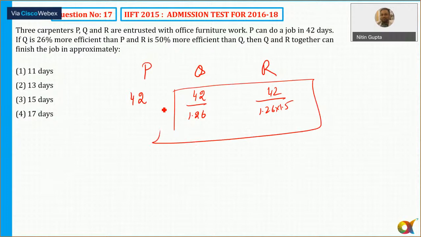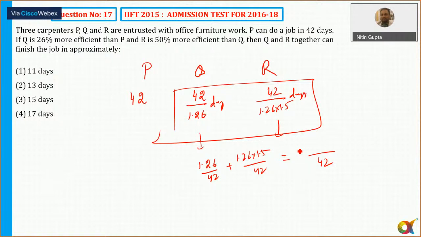So in one day, how much part of the work will be done by Q? That is 1.26 by 42. Part of the work done by R is 1.26 by 2, over 42. It is nothing but LCM: 1.26 is common, and 1.5 plus 1 is 2.5.